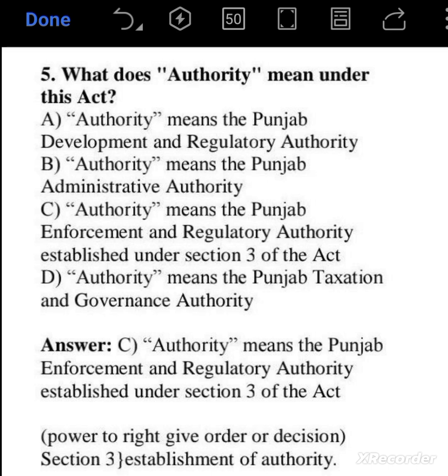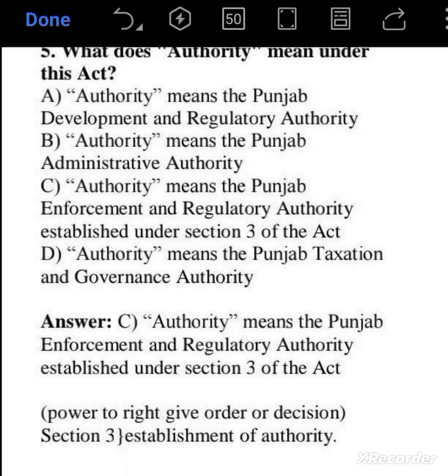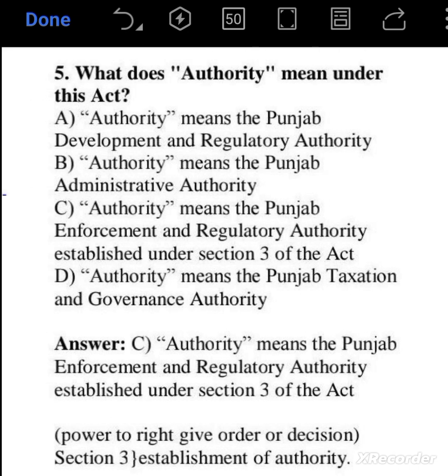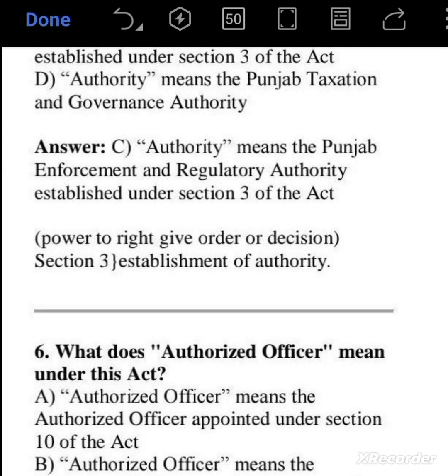What does authority mean under this act? Option C is correct. Authority means the Punjab Enforcement and Regulatory Authority established under Section 3 of the Act. So you have to remember it is Section 3 under which the establishment of authority is defined.